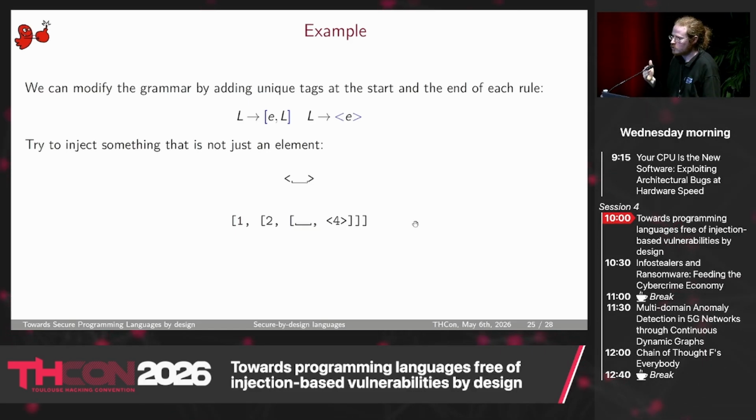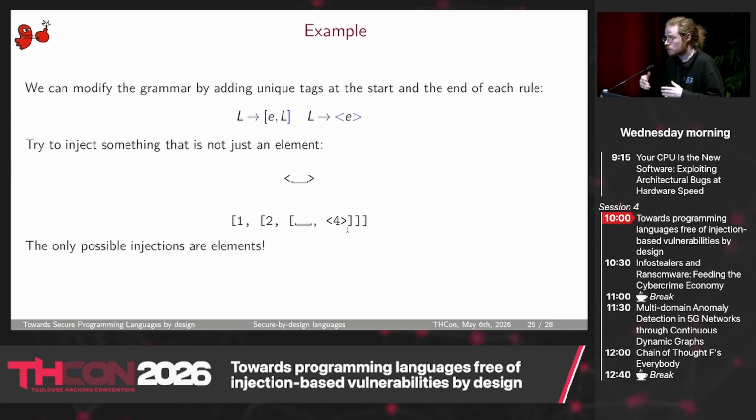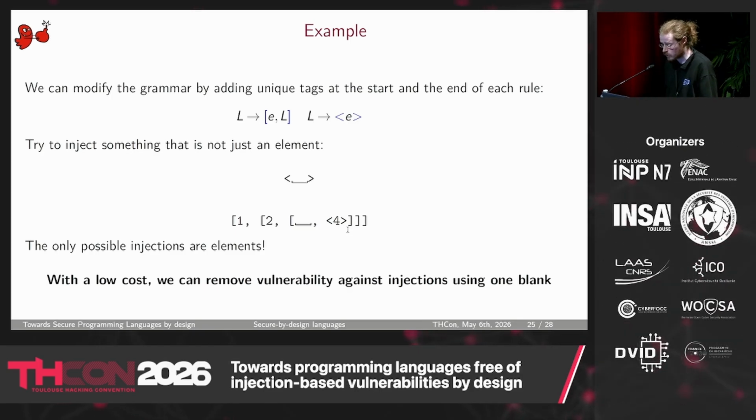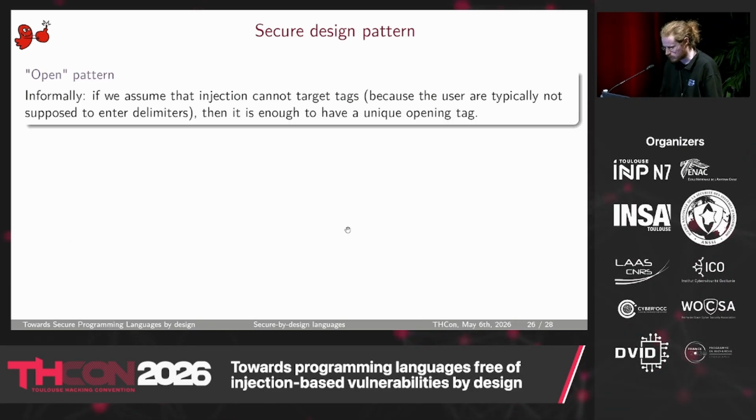The only way you could do that is if you can inject in the last element, but the last element is protected with this brace bracket. So here, you cannot do an injection. With a small cost, arguably this is more verbose, but we know that this particular language is secure against injection with only one blank.